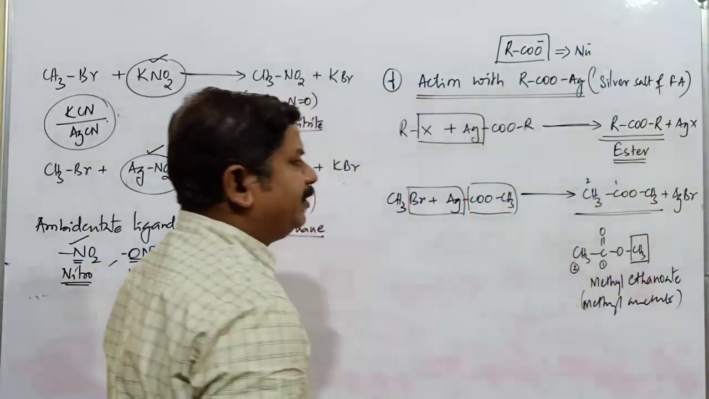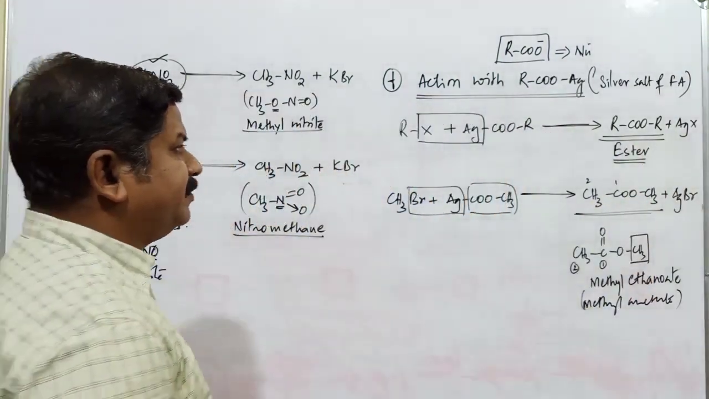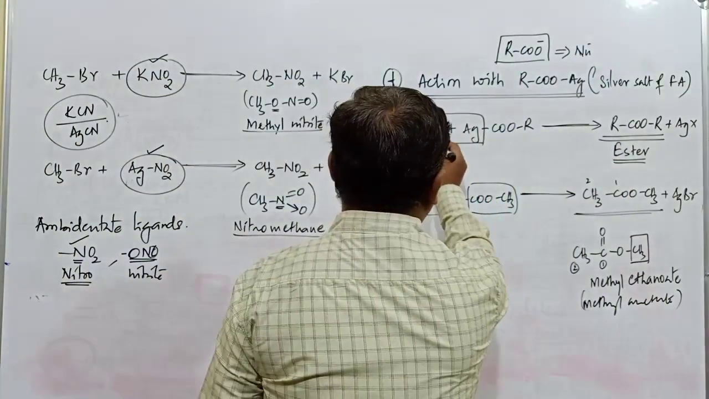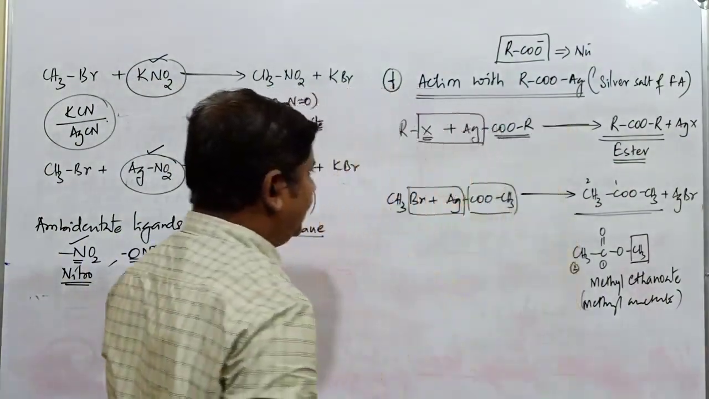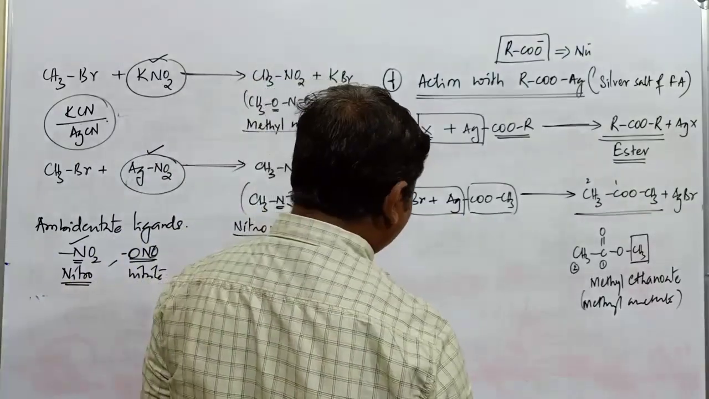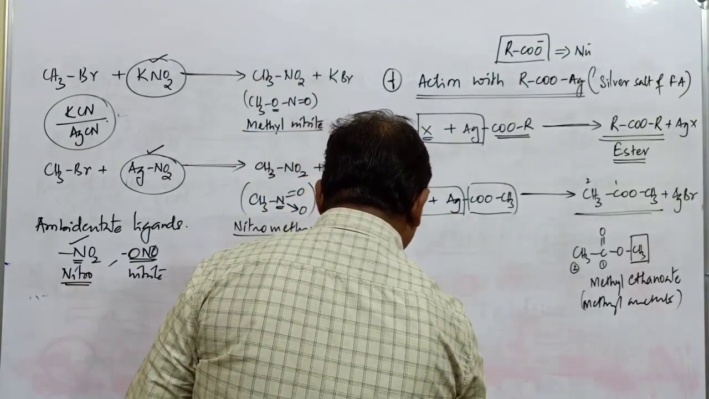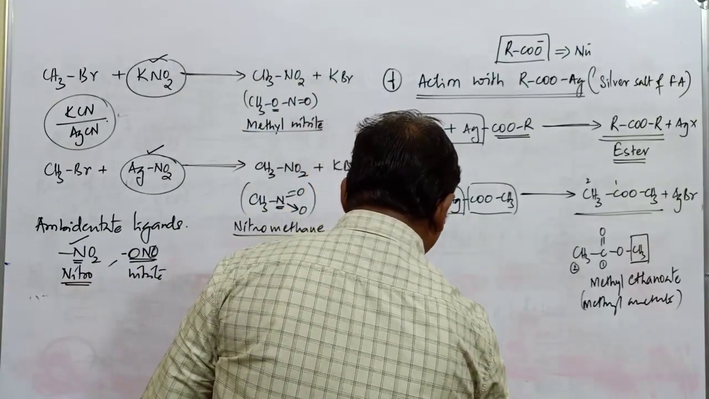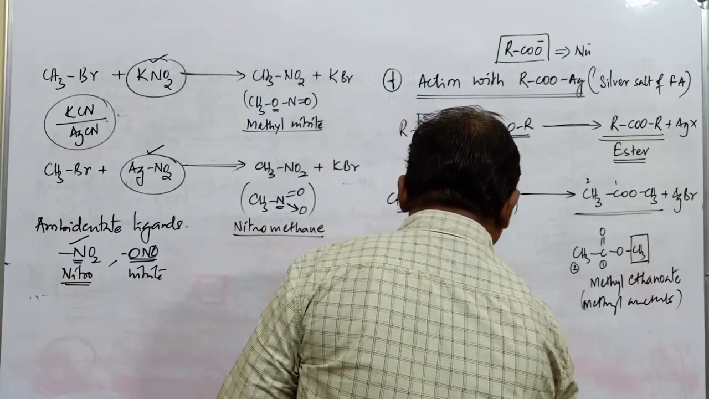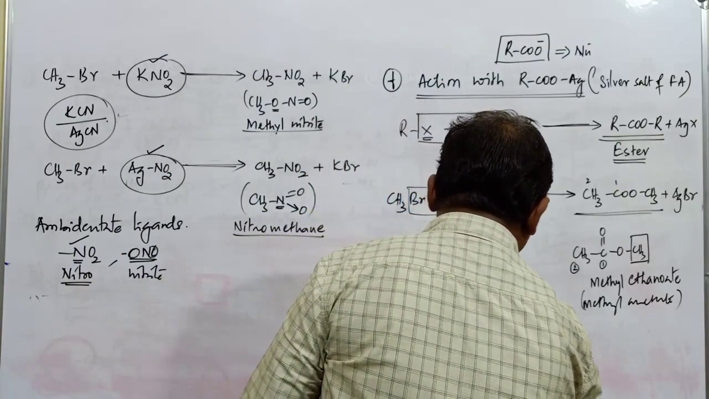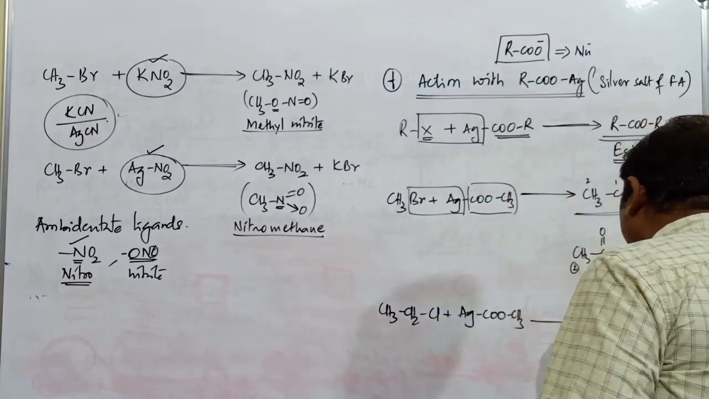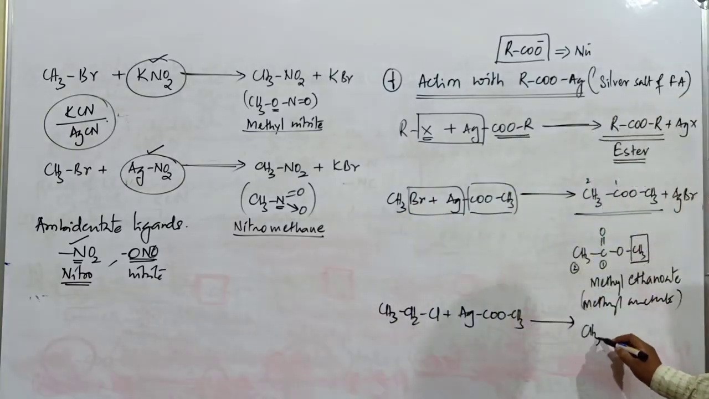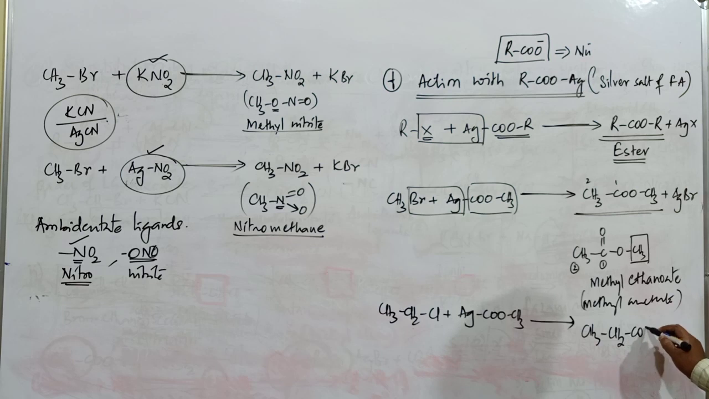So a number of compounds are possible. Formation of ester compounds is possible by using this type of substitution reaction. Here X is replaced by this particular carboxylate ion. You can mention a number of examples of this type of reaction. CH3CH2Cl and this is AgCOOCH3. What happens here? The compound obtained is CH3CH2COOCH3, right? Plus AgCl.